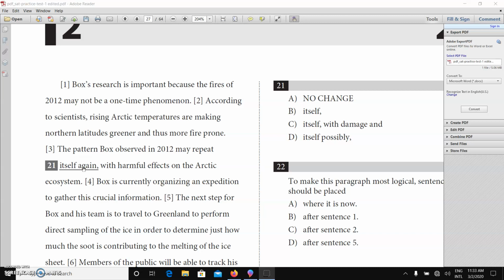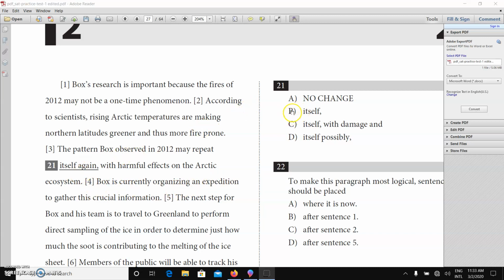I think it should simply repeat itself. It's actually okay. Repeating itself again is not necessary. I told you, the SAT doesn't like too many words. They want an active, concise word that gives the idea. So, the pattern Box observed in 2012 may repeat itself, with ample effect. That makes sense. Repeat itself again is too wordy, and we don't want that.